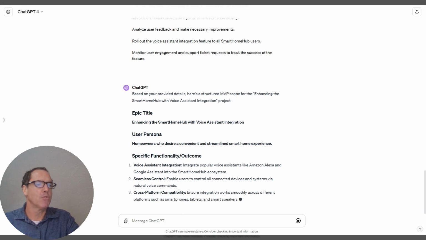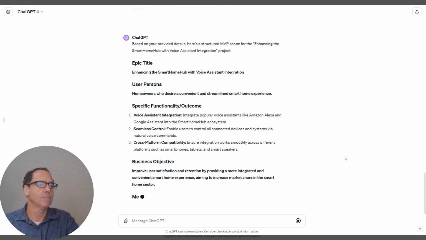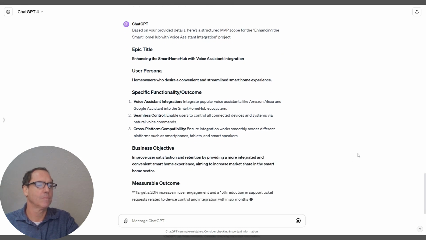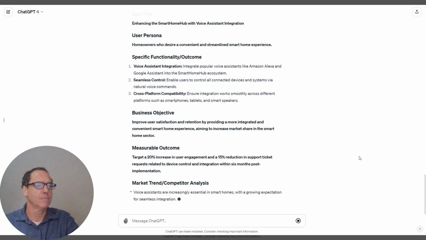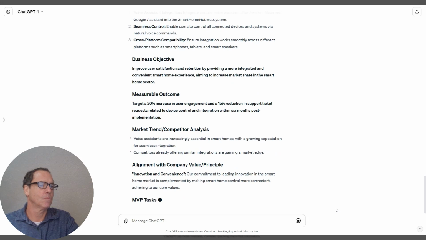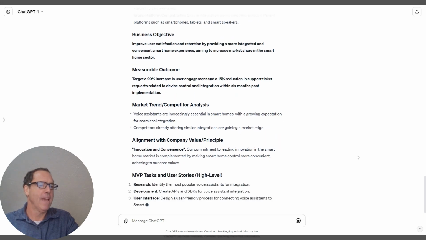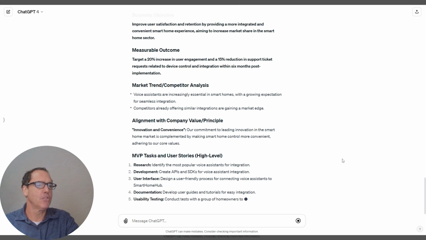So here's a structured MVP. It's giving me MVP tasks and user stories.